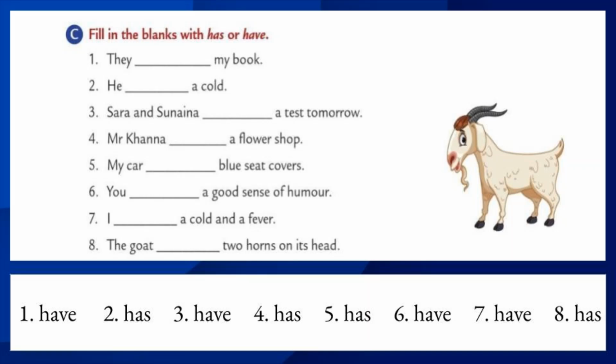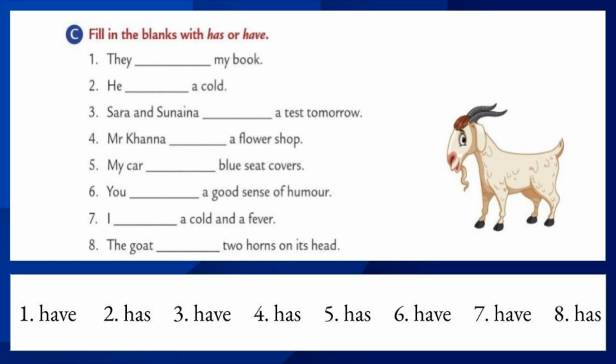Let's move to the sixth one. You dash a good sense of humor. So which is the answer for the sixth one? Students, one thing you just remember, some exception cases are there. I said already, when we are using subjects as I or you, we should agree with plural verbs. So here the answer is have. You have a good sense of humor.